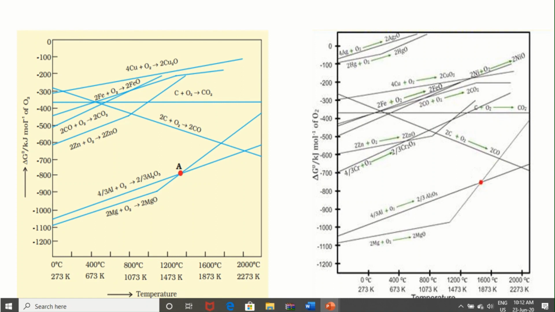But here you can see for carbon monoxide, on increasing temperature the delta G naught value becomes more negative, and for any metal oxide or any reaction, the more negative delta G is, the more feasible the reaction. At different temperatures, you can see for aluminium, at 400 degrees Celsius aluminum oxide is more stable as compared to at 800 degrees Celsius. This information we can get from the Ellingham diagram.